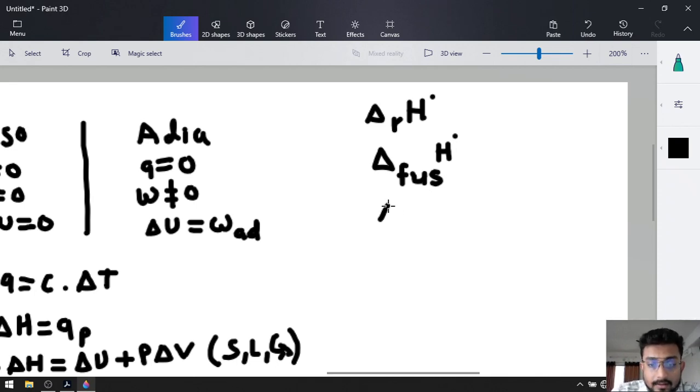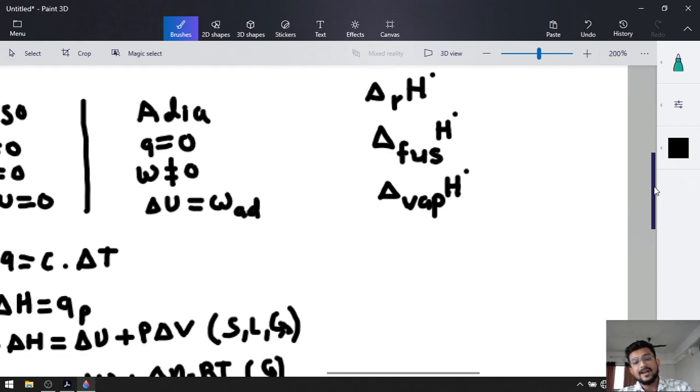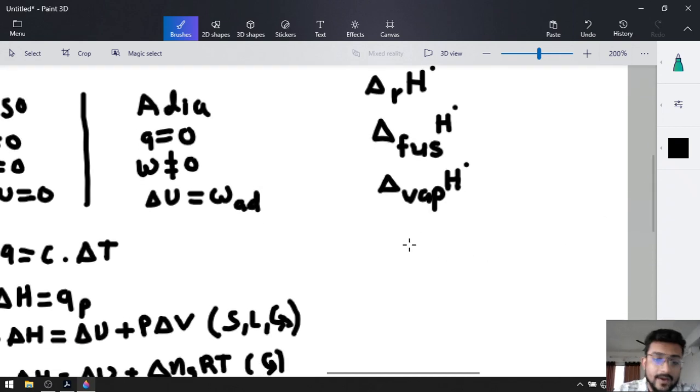After that, we derived the enthalpy for vaporization, that will be delta vap H naught. 1 mole of liquid substance at constant temperature and 1 bar pressure converted into vapor or gas, the energy change or the heat exchange is known as the standard enthalpy of vaporization.